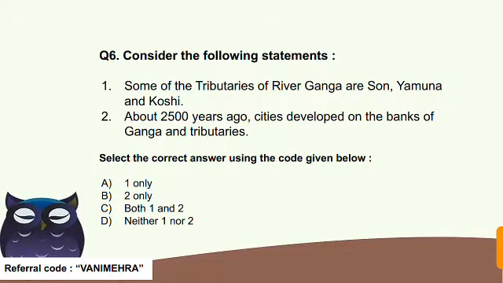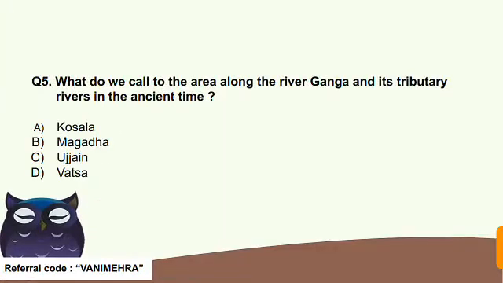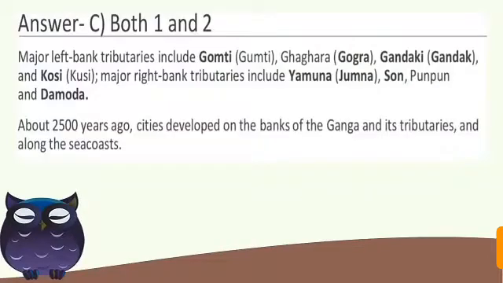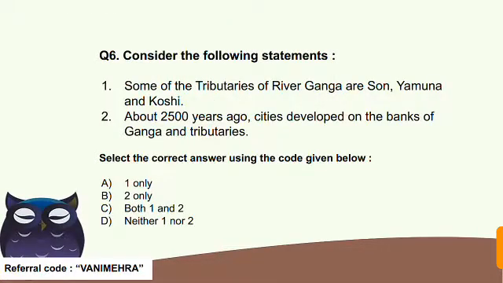Question number 6, consider the following statements. First, some of the tributaries of river Ganga are Son, Yamuna and Koshi. Second, about 2500 years ago, cities developed on the banks of Ganga and its tributaries. Now select the correct answer using the code given below. A, B, C and D. So the correct answer here is C, both 1 and 2. Both the statements are correct here.